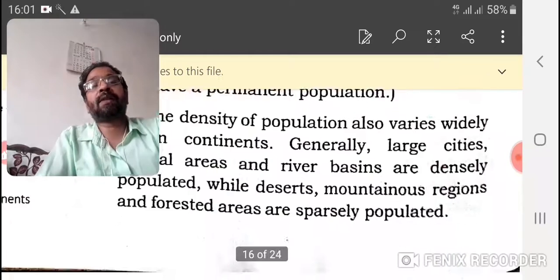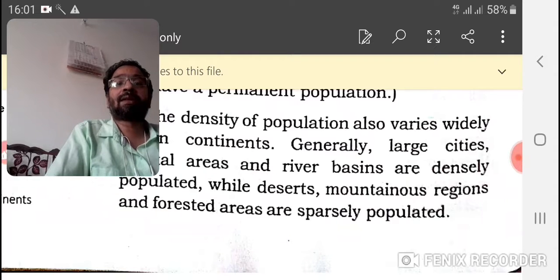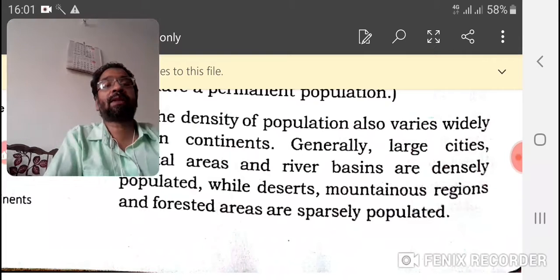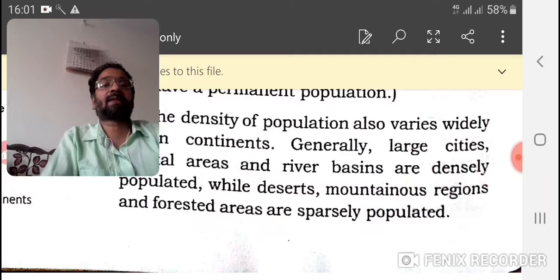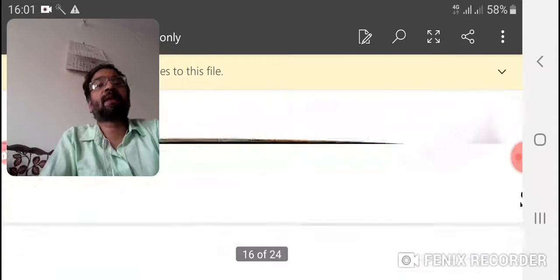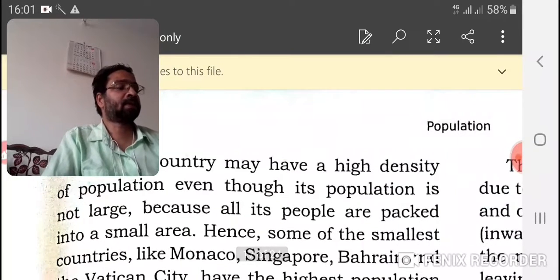Because of amenities, and river basins because of water. These areas are densely populated. When we think of desert areas, mountain places and forested regions, these places are sparsely populated, very less populated.